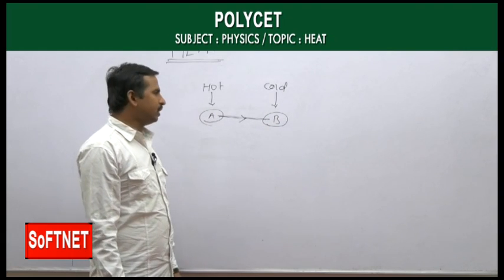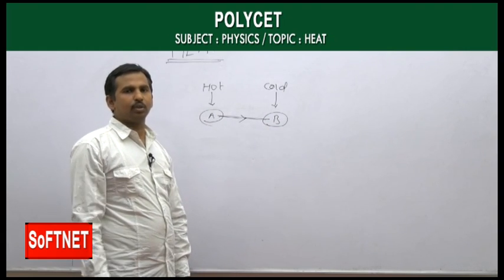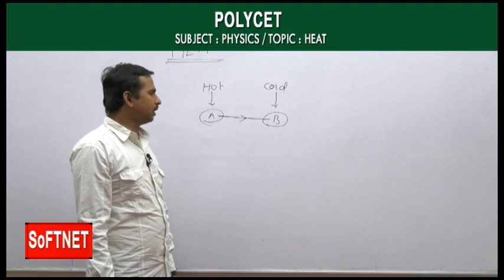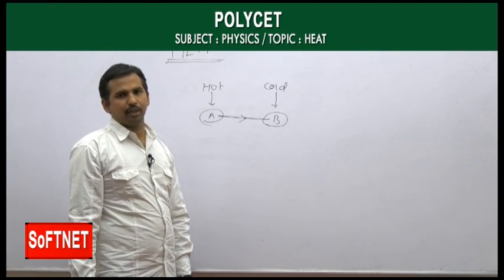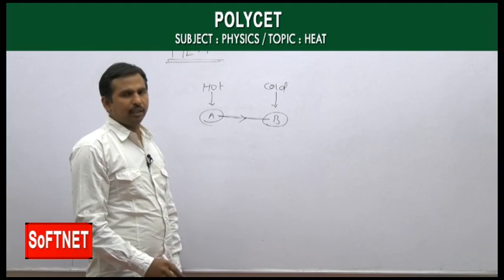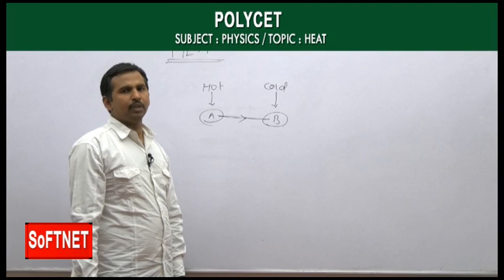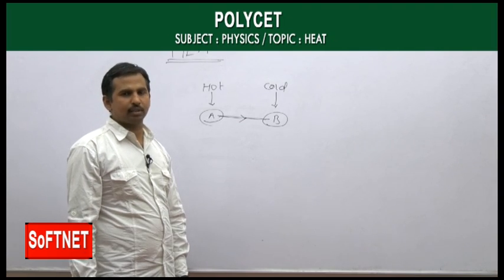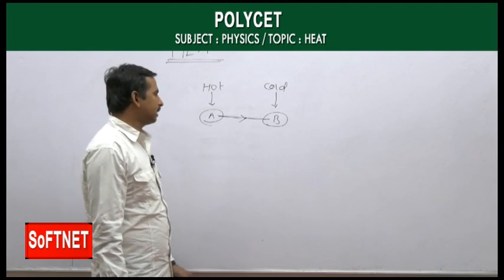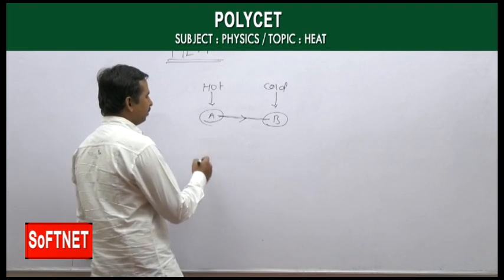The point where the transfer of heat stops, where no transfer of heat takes place, we call thermal equilibrium.